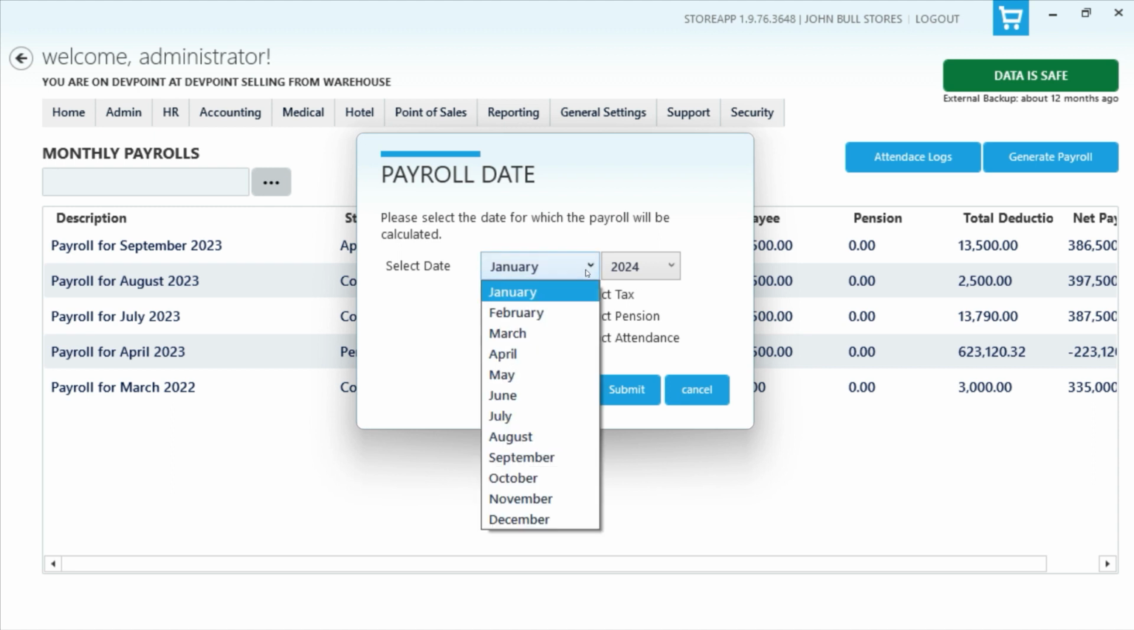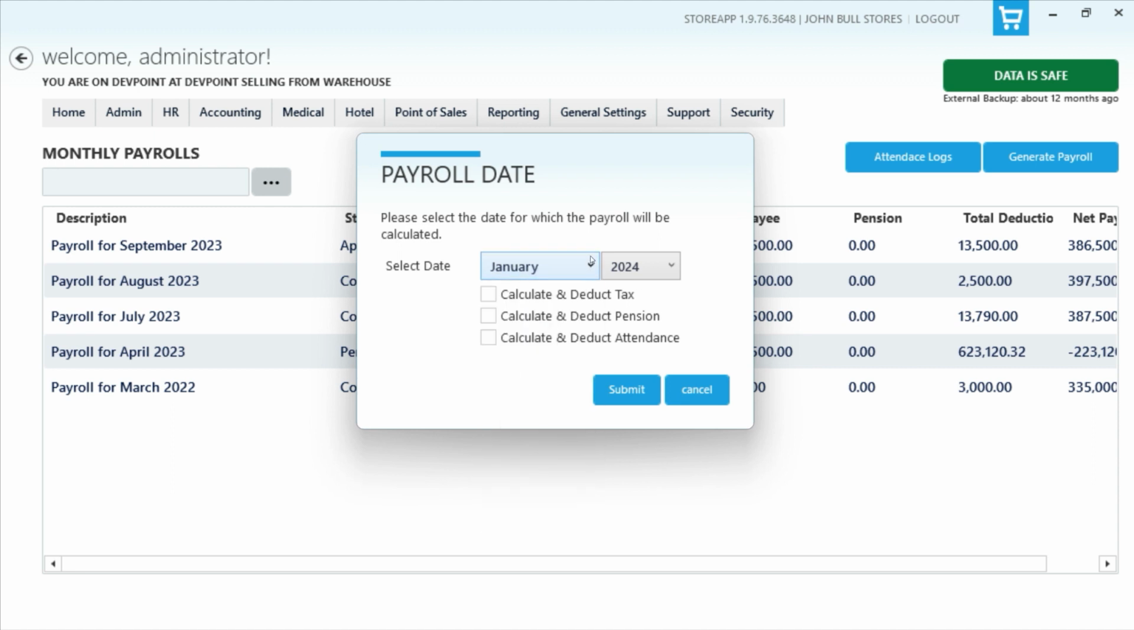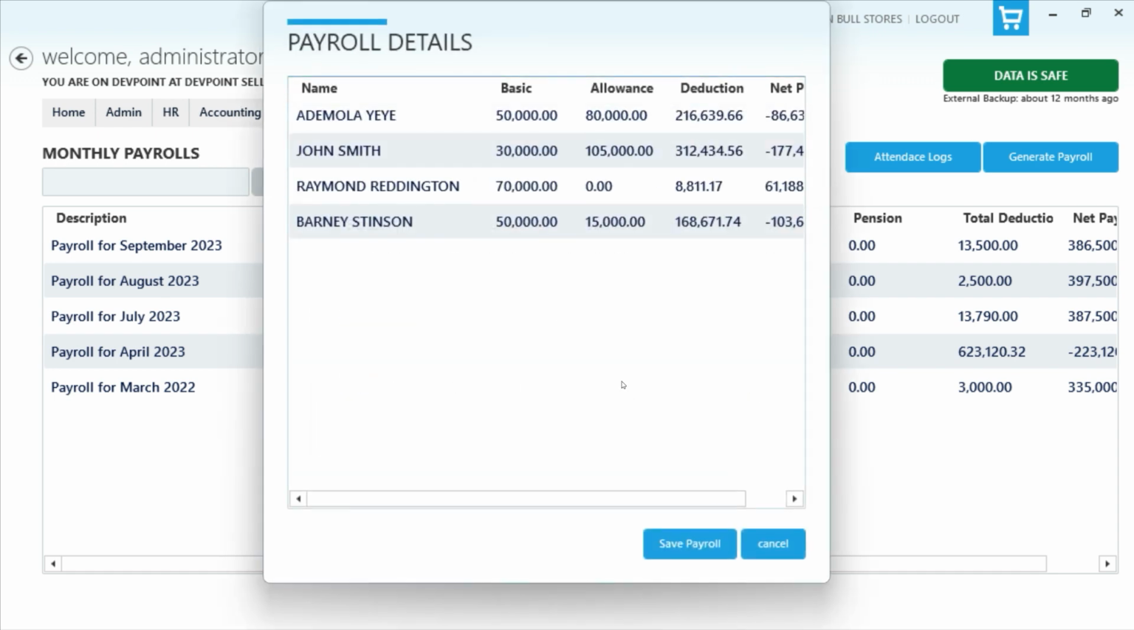When you're generating, you select the date you're generating for, that's the month. I'm generating for January because I don't have payroll for January, and then I can select what I want deducted. Like I said earlier, you have the ability to select whether you want this deduction made. If you want to deduct tax, you check this, and the system will automatically deduct tax. If you want to deduct pension, the system will automatically deduct pension. Yes, it will make provision for that pension in your tax. And if you want to deduct attendance as well, you can deduct attendance.